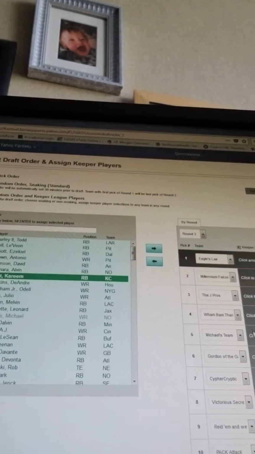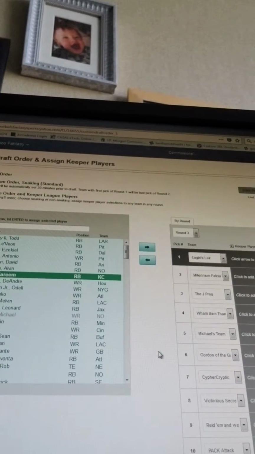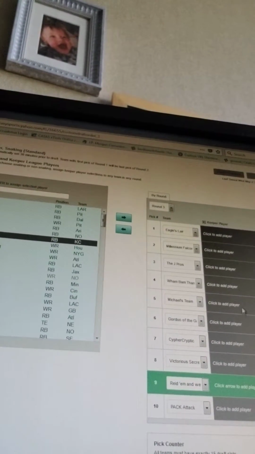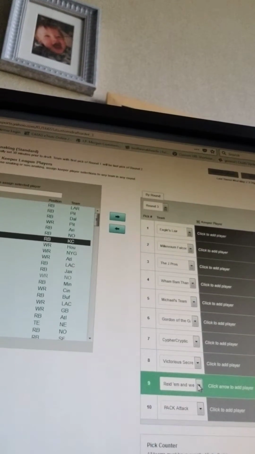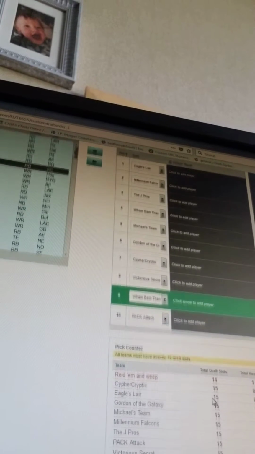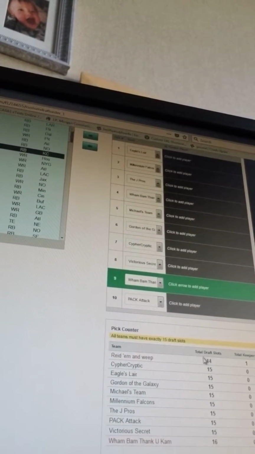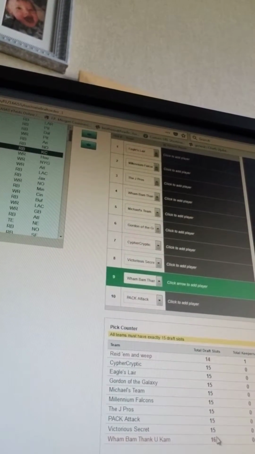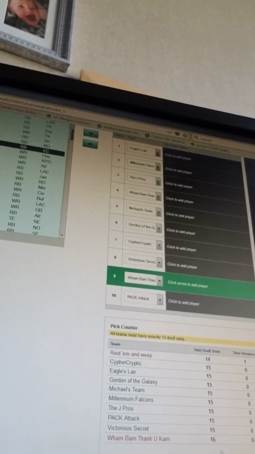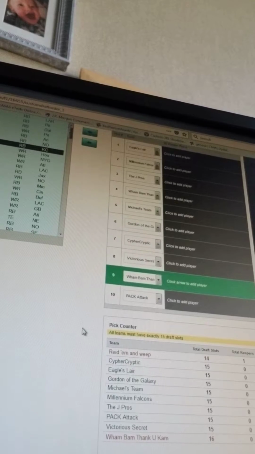So Kareem Hunt, let's say he traded him to me for a 3rd round pick. So he would get my 3rd round pick, so theoretically this would become Dom, but you can see now I don't have 15 slots, and Dom has 16, so that doesn't work. It won't actually let us do that.